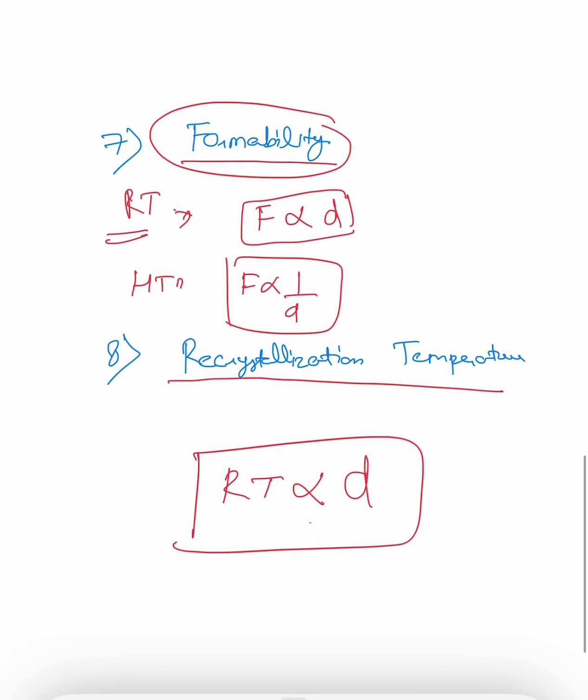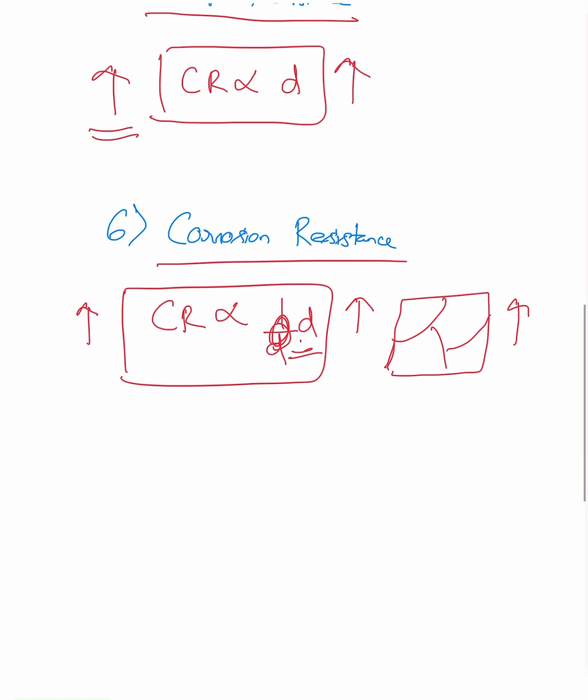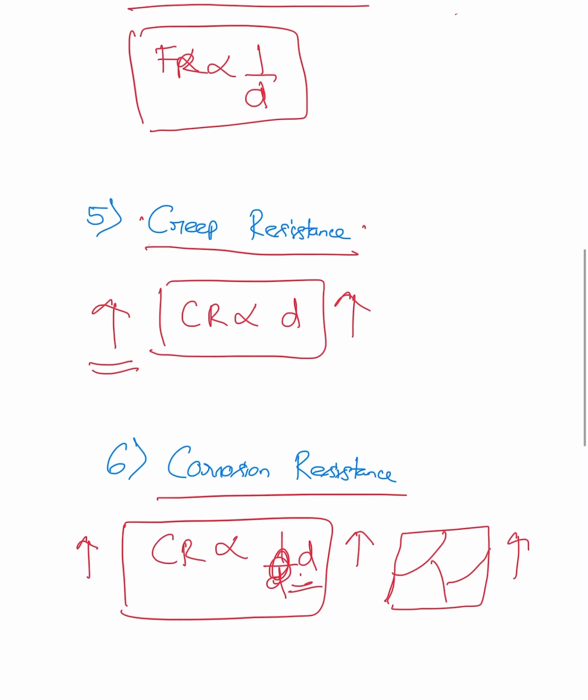So now let's revise this. Recrystallization temperature is directly proportional to the grain size. If you have a higher grain size, your recrystallization temperature will be higher. Formability depends on the temperature at which you are forming: at room temperature it is directly proportional, at high temperature it is inversely proportional. Corrosion resistance is directly proportional to the grain size.